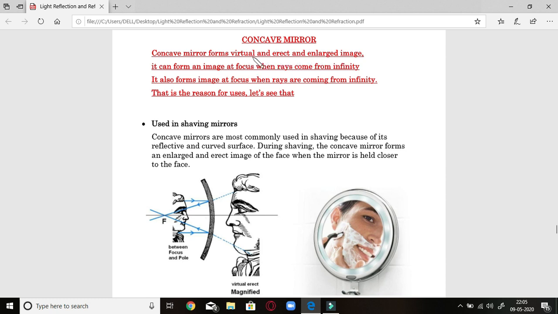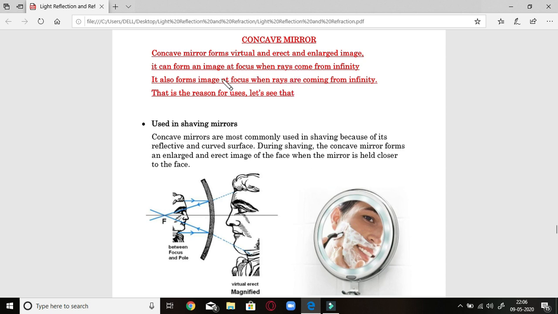Students, a convex mirror is able to make a virtual, erect and smaller image, but under one condition, a concave mirror can also form a virtual erect image, and that is enlarged. It is only possible when you take this mirror very close to you. Only then a magnified, virtual and erect image can be formed, which can be used as a shaving mirror. Okay, so the face is projected, it is quite big.